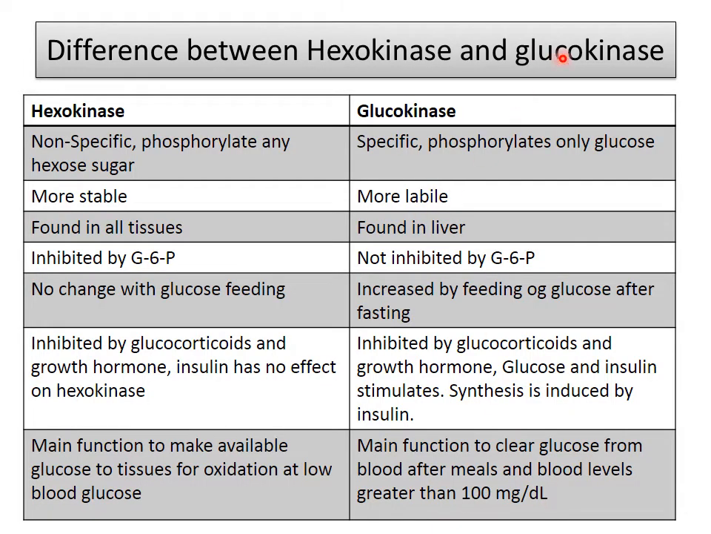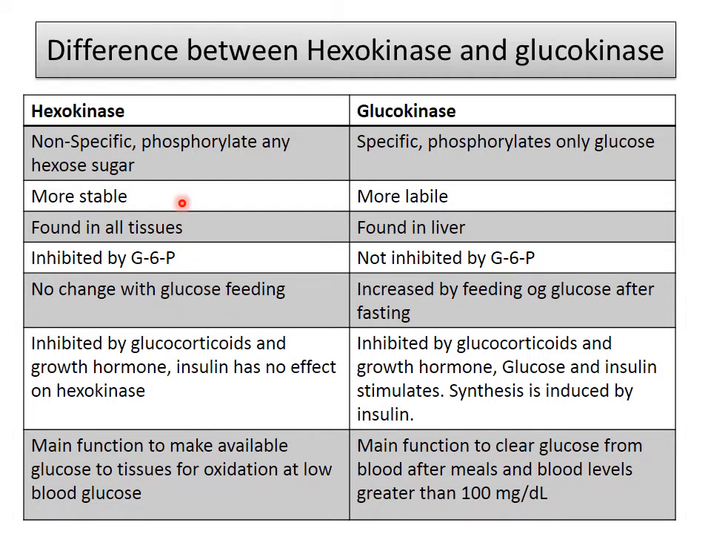Now the difference between hexokinase and glucokinase. Hexokinase, as we told you, is non-specific, that is, it acts on other hexose sugars also. But glucokinase is specific, it acts only on glucose. Hexokinase is more stable, whereas glucokinase is more labile, not stable. Hexokinase is inhibited by glucose 6-phosphate. Glucokinase is not inhibited by glucose 6-phosphate. Hexokinase has no change with glucose feeding.